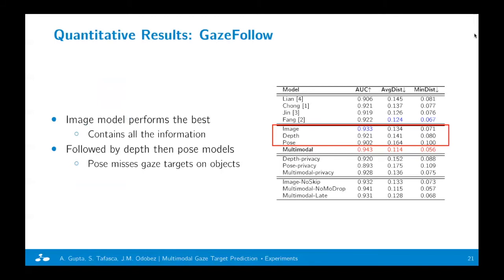For quantitative results on GazeFollow, the image model performs the best among single modality models. This makes sense as the image contains all the information. This is followed by the depth model and then the pose model. This can be reasoned with the fact that the pose modality has some information, which is the gaze targets on objects.